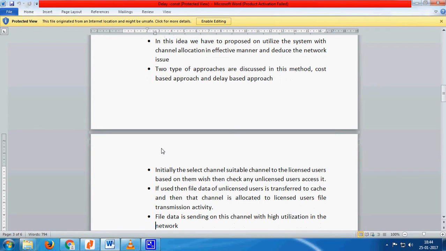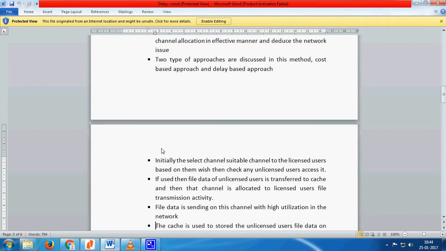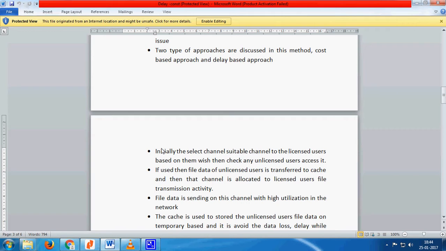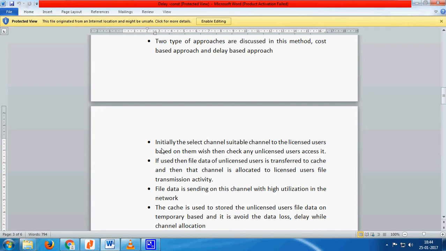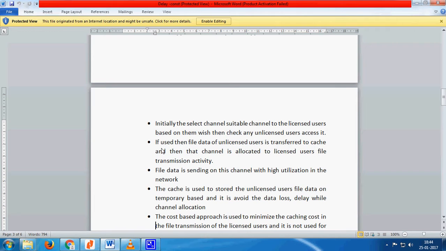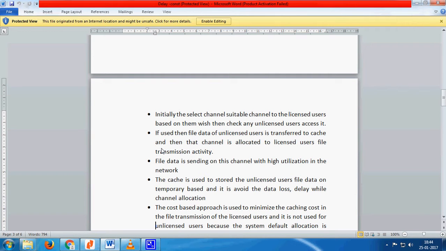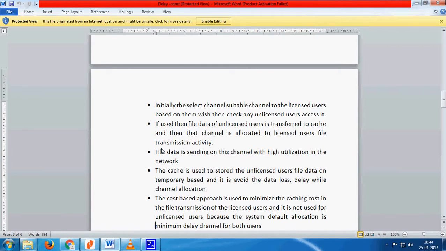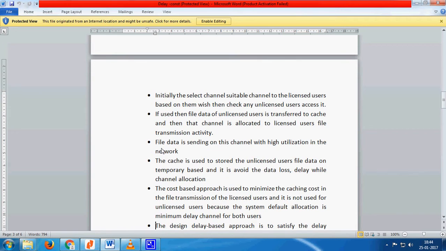File data is sent on this channel with high utilization in the network. The cache is used to store the unlicensed users' file data on a temporary basis, and it avoids the data loss and delay during channel allocation. The cost based approach is used to minimize the caching cost in the file transmission of the licensed users, and it is not used for unlicensed users because the system default allocation is the minimum delay channel for both users.